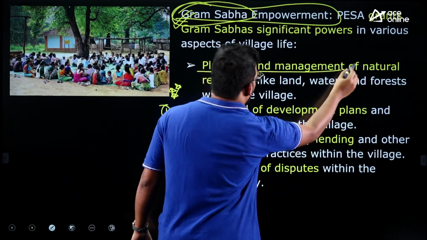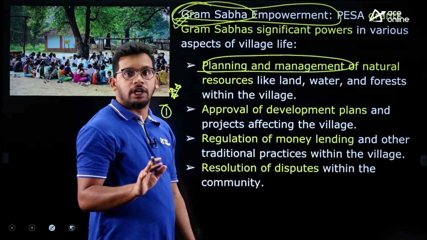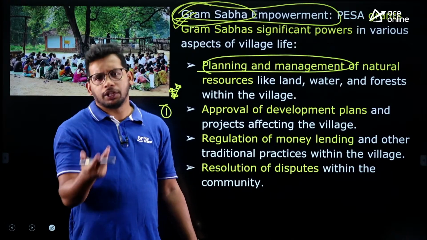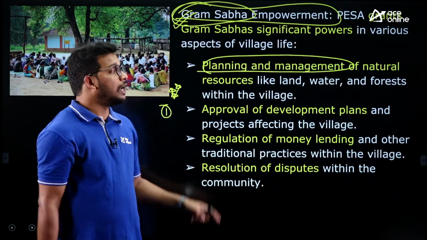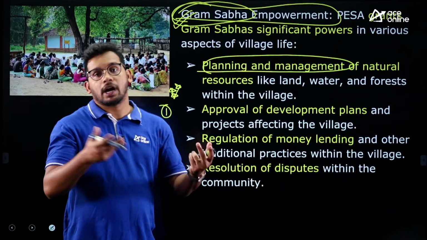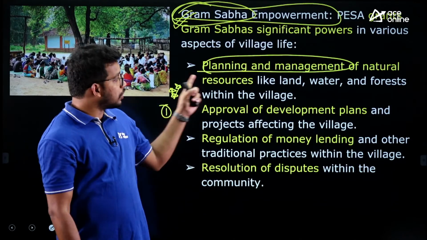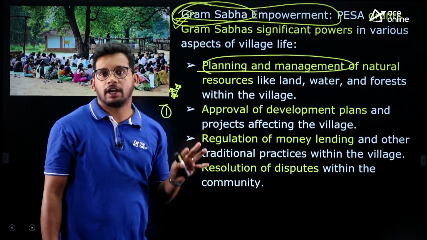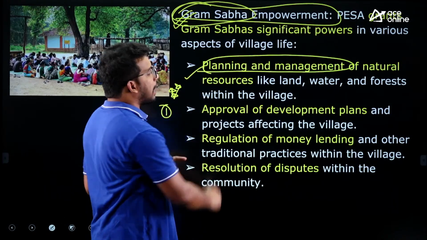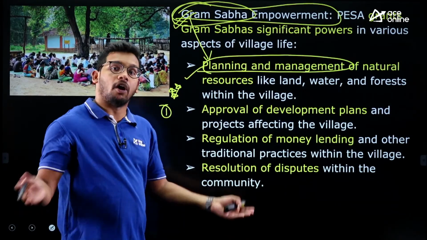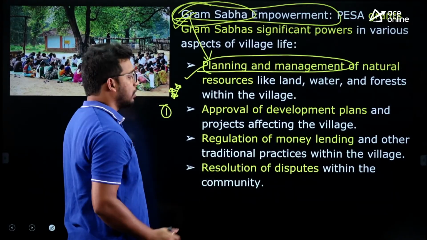So the planning and management of natural resources in scheduled areas, it is mostly of forests, right? Bamboo or tendu leaves, there are a lot of natural resources. They cannot be commercially exploited because outsiders, the businessmen, may come and exploit those resources. So without taking decision from the Gram Sabha, it will not be granted to explore the natural resources. So planning and management of natural resources will be taken care of with the help of Gram Sabha, where all the people are included or involved, right?